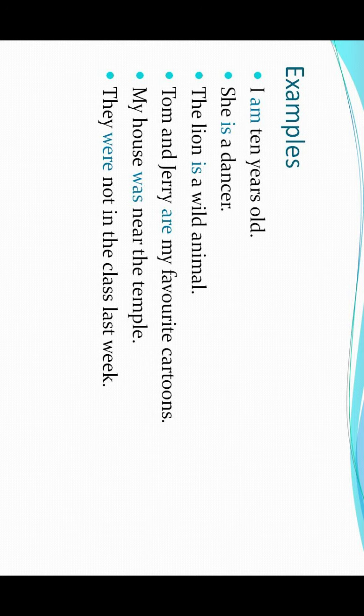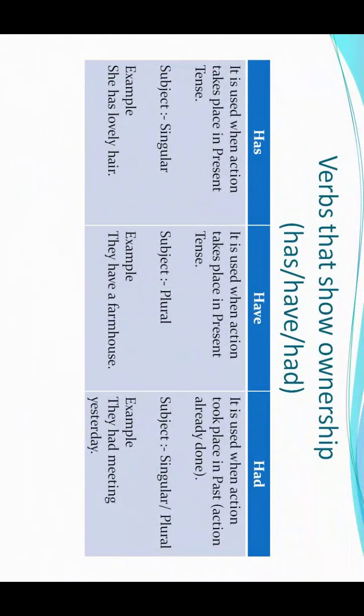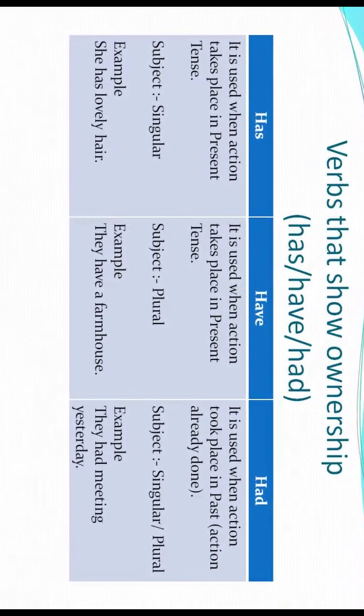These all show the state of being. Now moving on, we will move to the verbs that show ownership or possession, right? This is the final one we have, and there are three verbs in this: has, have, and had. We will study them one by one.